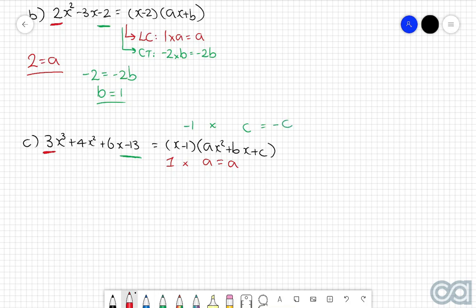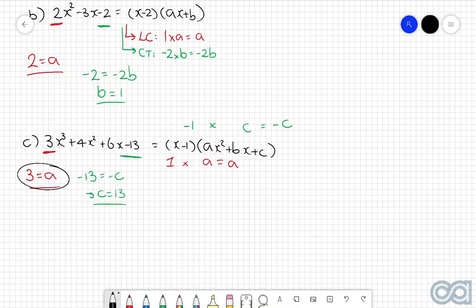And then if we multiply these two together, we get that the constant term of the right-hand side is equal to negative c. So now if we equate these leading coefficients and constant terms, we get that 3 is equal to a, so that one there is all good. And we also get that negative 13 is equal to negative c, or in other words, c is equal to positive 13.